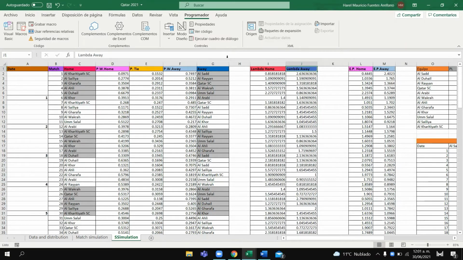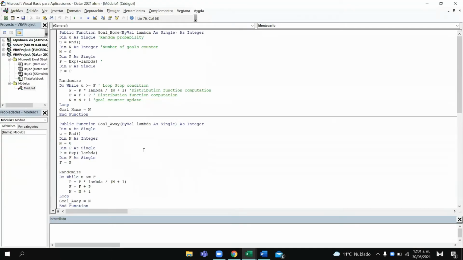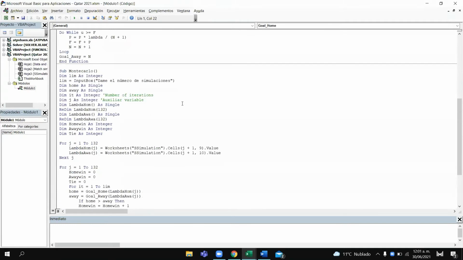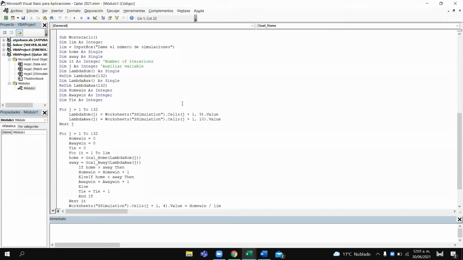Okay, so let's check how we can code the simulation of the season. These two functions, goal home and goal away, are just the exact same function that we have already seen. So let's just focus on our Monte Carlo subroutine.